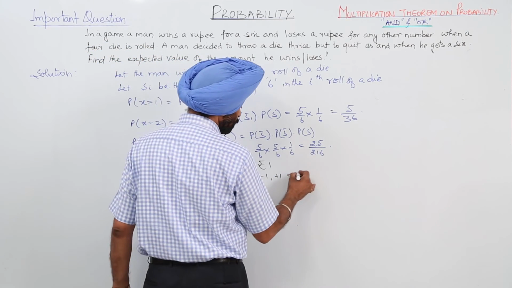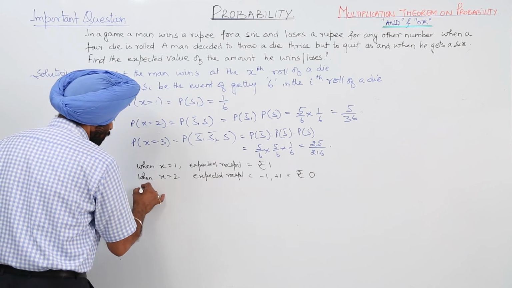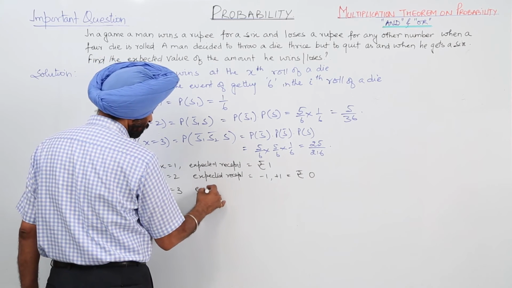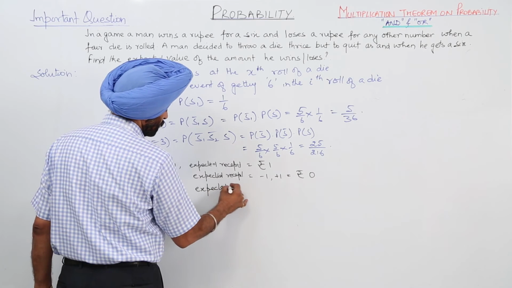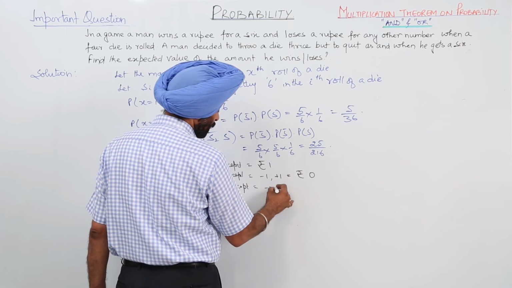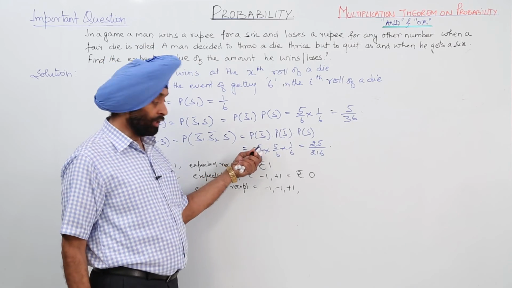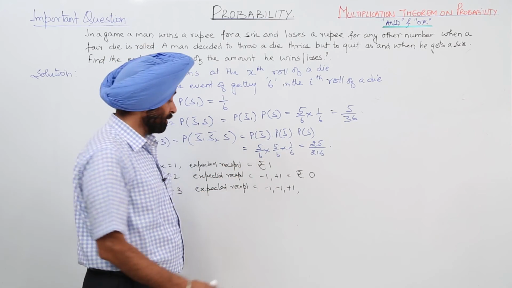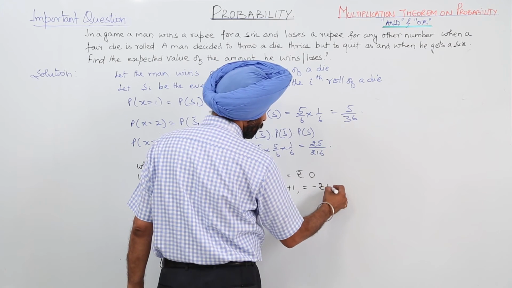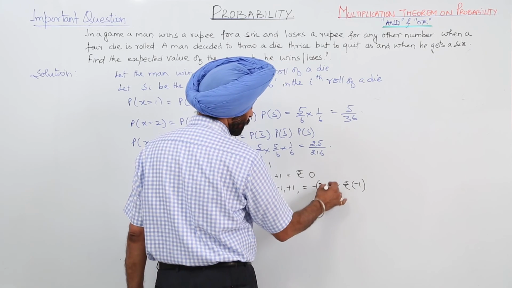So this means rupees 0. And in the third case, when x is equal to 3, the expected receipt is equal to negative of 1 and negative of 1 and positive of 1. Here he is losing 1, here he is losing 1, here he is getting 1. So this becomes negative of rupee 1.